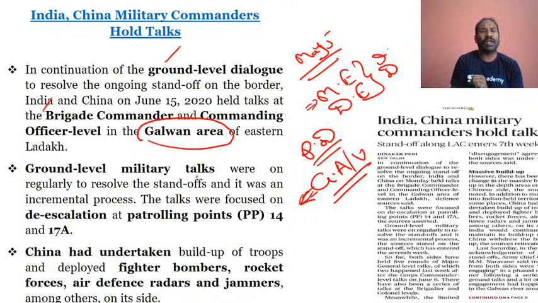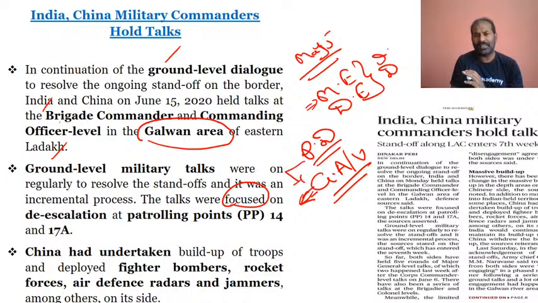Therefore, the talks have taken place at the brigade commander and commanding officer level in the Galwan Valley, and the ground-level military talks are regularly making sure they resolve the standoff, the face-off between India and China. Both countries are focusing on de-escalation.